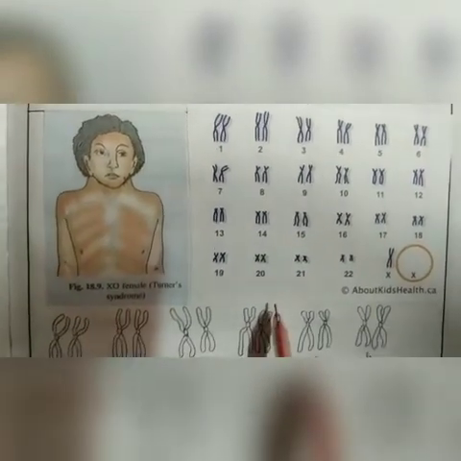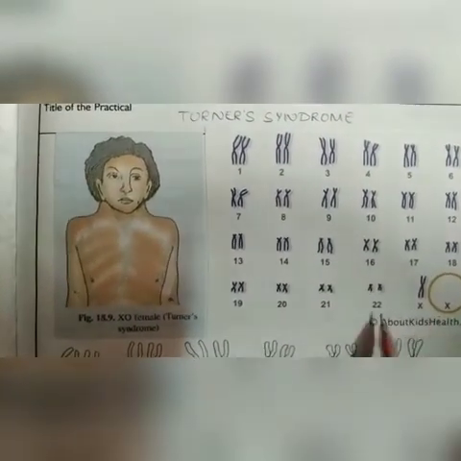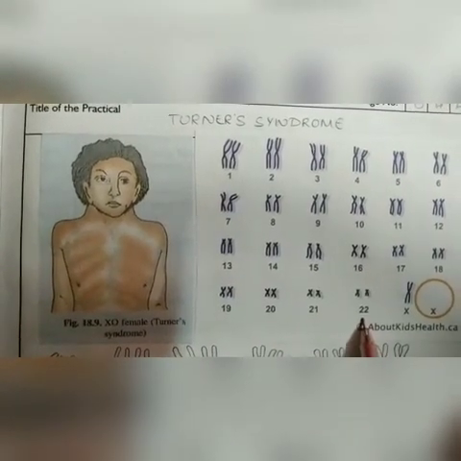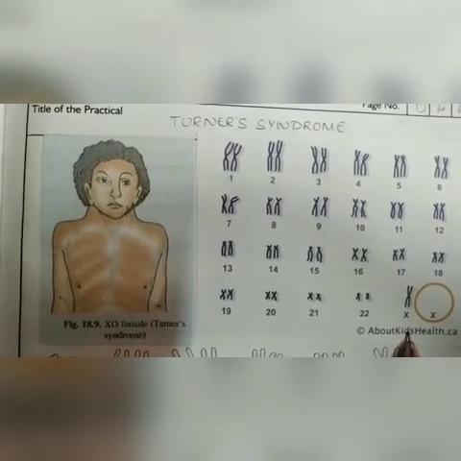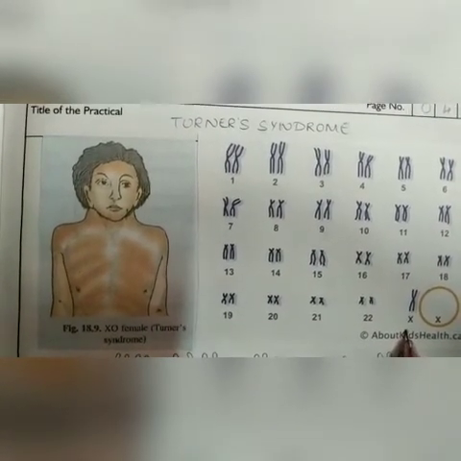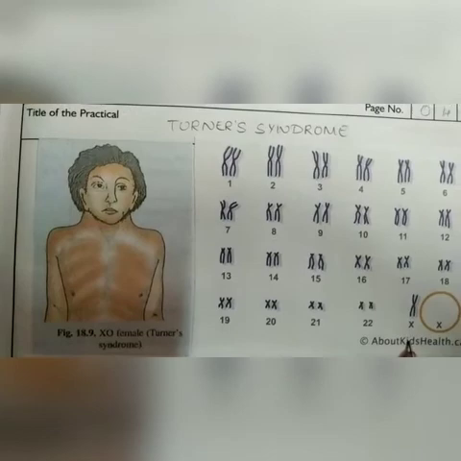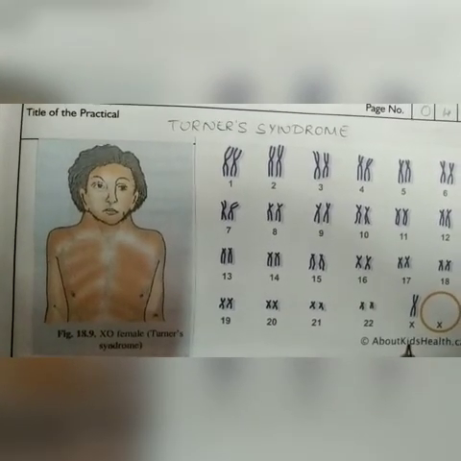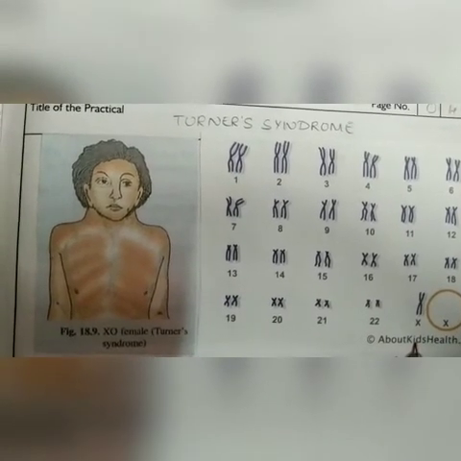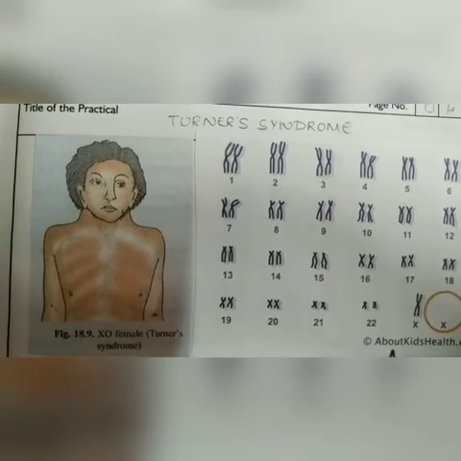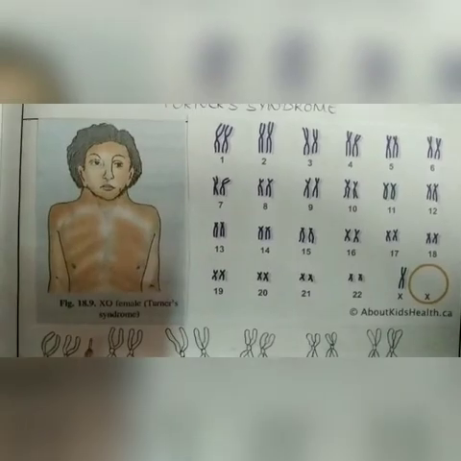This is the karyotype of Turner syndrome, showing both autosomes and allosomes. The 22 pairs of autosomes are normal, and the remaining one is the allosomes. In the allosomes only one X chromosome is present, and the remaining X chromosome is absent. This is caused by non-disjunction of the chromosomes at the time of oogenesis, and it causes Turner syndrome. Turner syndrome affects only females, not males.